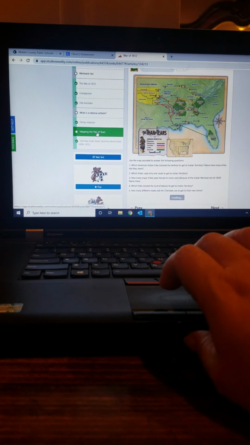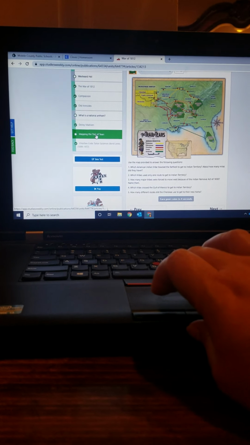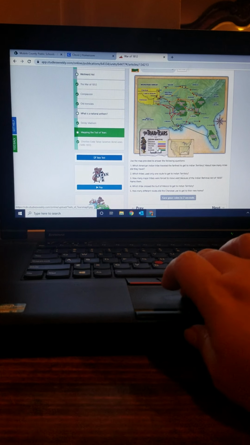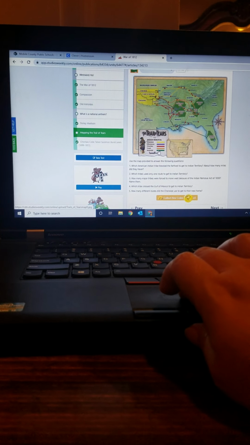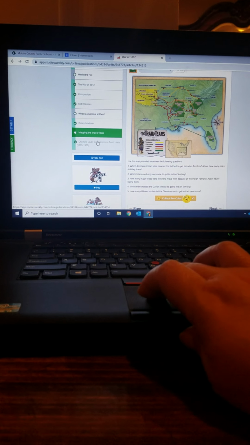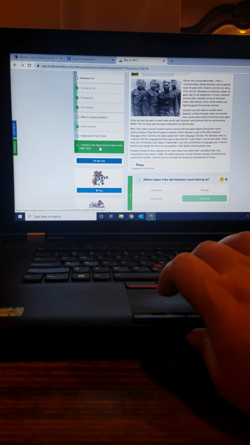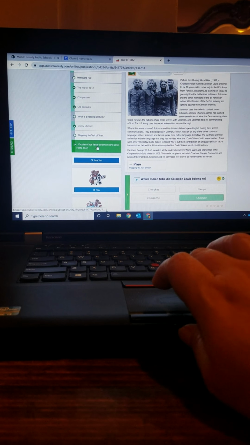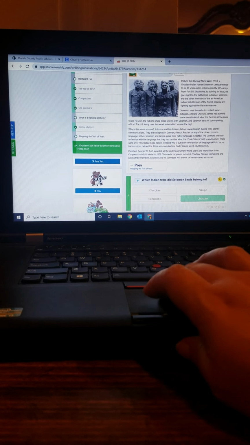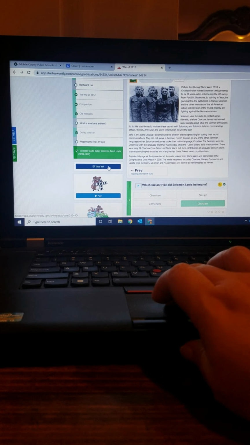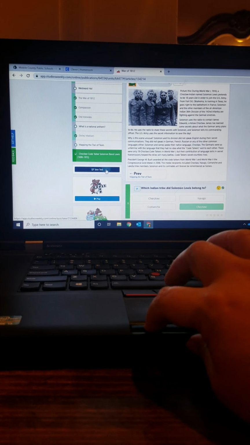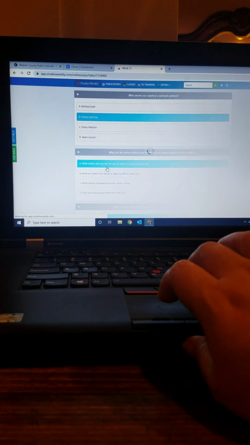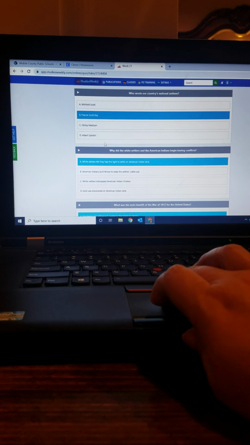This is just a map of the Trail of Tears. You have your legend here with your different tribes. Then this one talks about the code talkers, the Choctaw code talkers. Now, once you have done all that, you've practiced your questions here, you come over here and you click on Take Test. And it's going to open your test up for you.